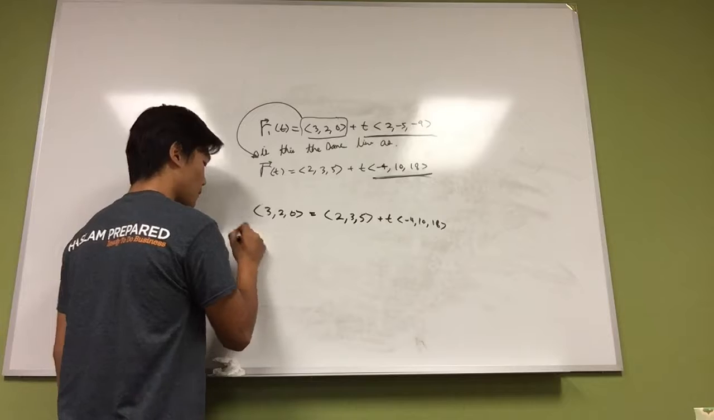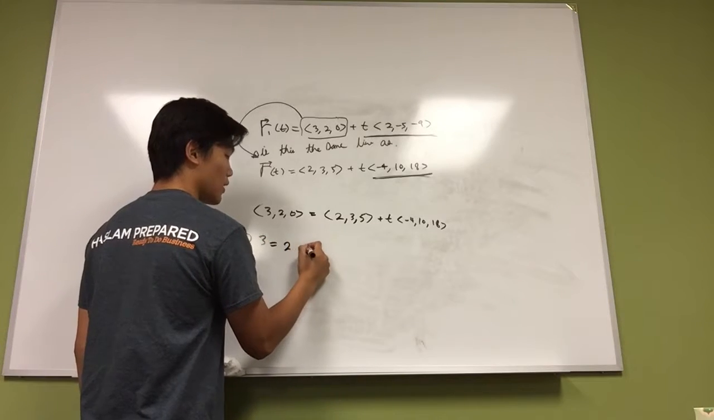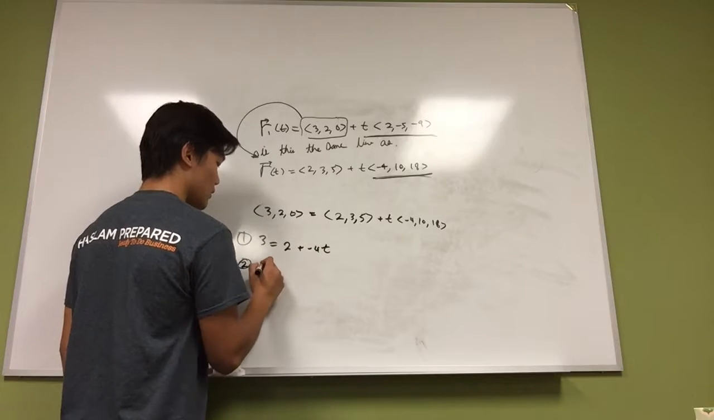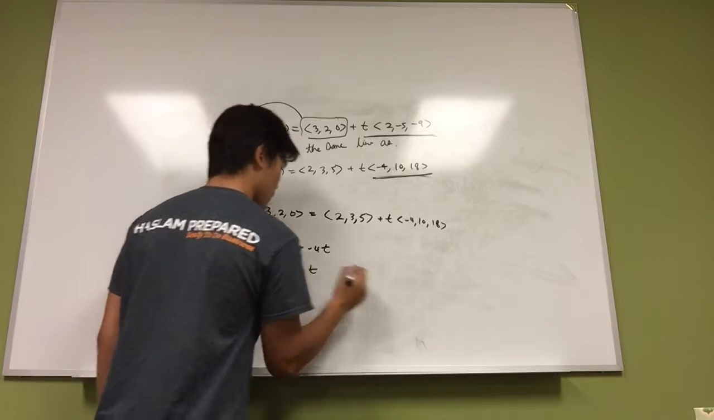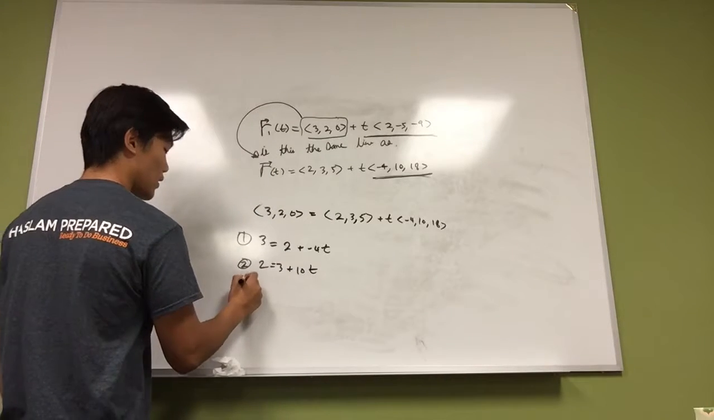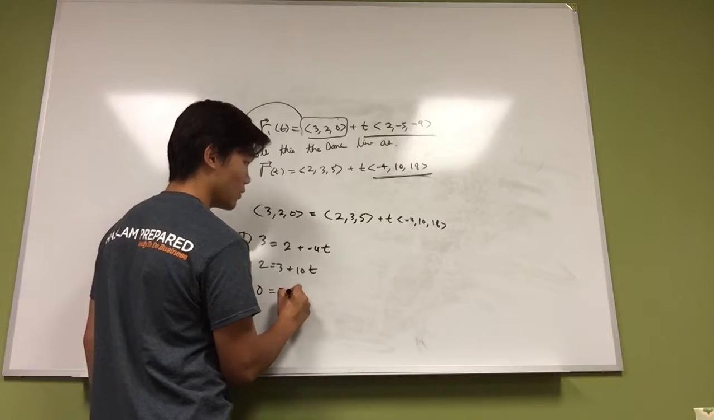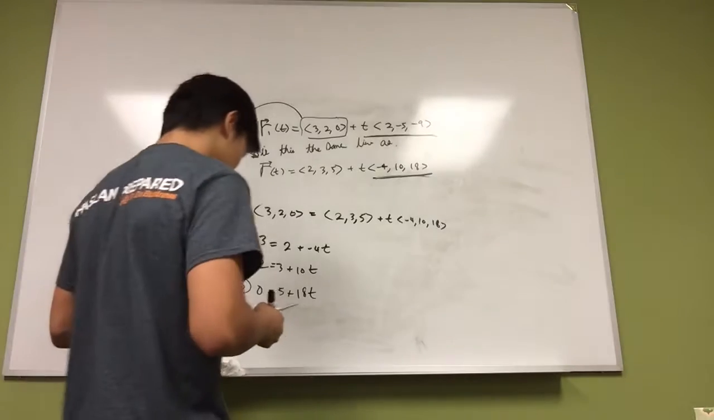So the first equation would be 3 equals 2 plus -t. Number 2 is 2 equals 3 plus 10t. And number 3 is 0 equals 5 plus 18t. Okay, that was pretty cool.